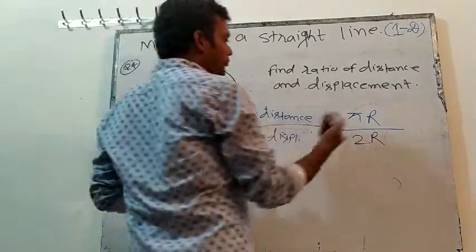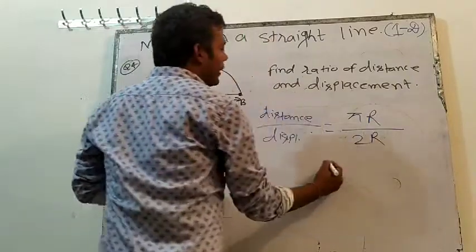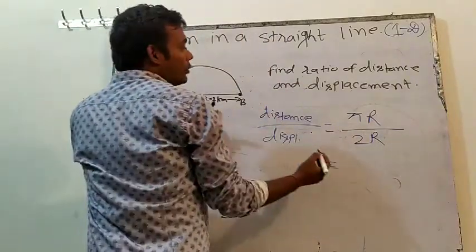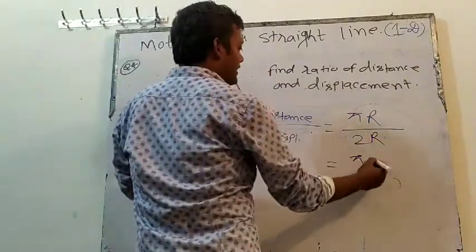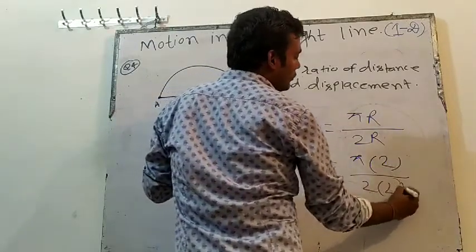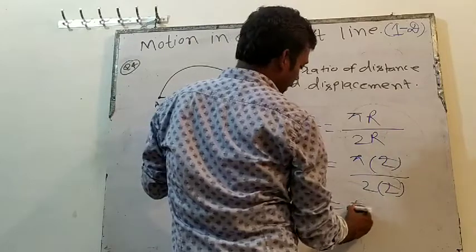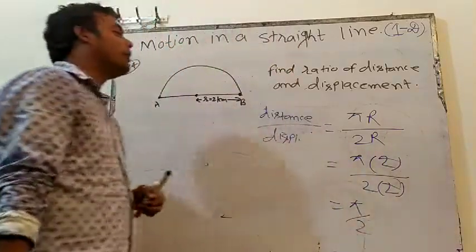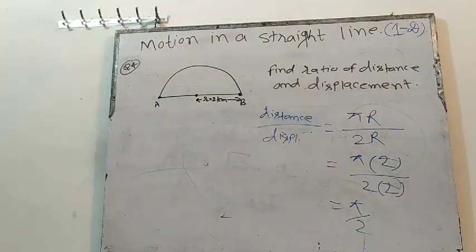If you put in the value, R is given as 2. So pi into 2 divided by 2 into 2, the 2 and 2 will be cancelled. So what will be the ratio? Pi by 2. Pi by 2 will be the answer.